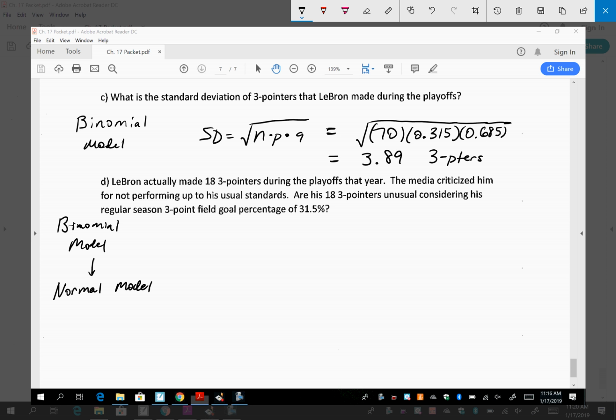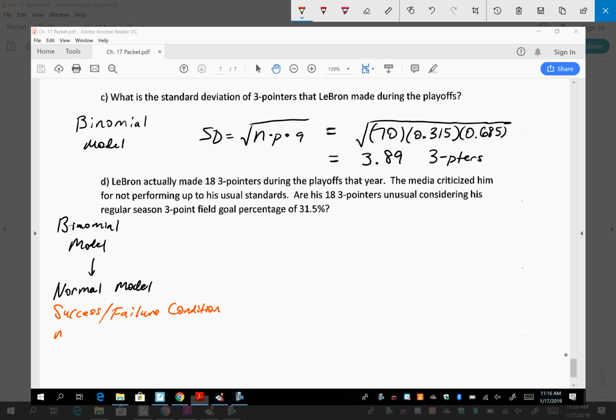Not the 10% condition. Okay. The success-failure condition. Let's change the color for that one because it's so important. Exactly. If we expect 10 or more successes and 10 or more failures, our sample size of 70 is large enough that we can say bye-bye binomial and say hello normal model. All right, that's what we're hoping for.